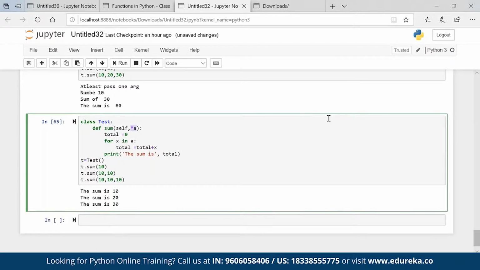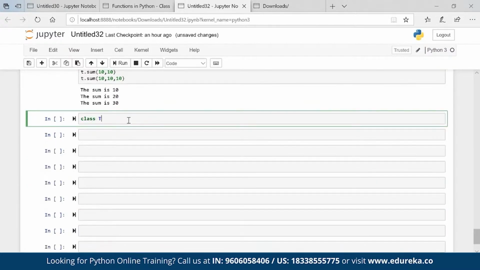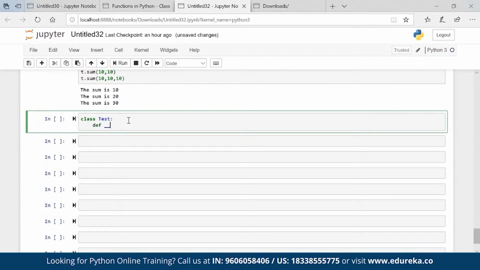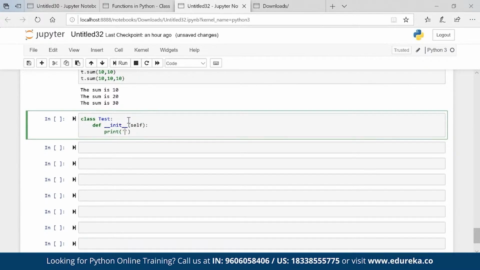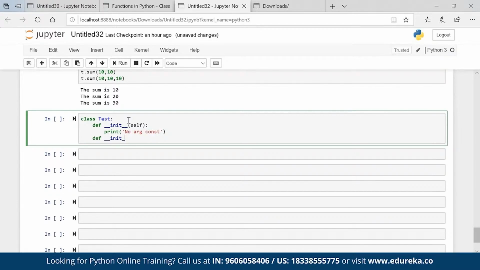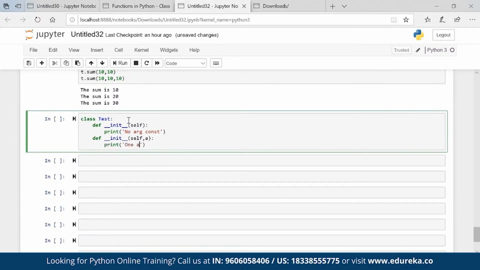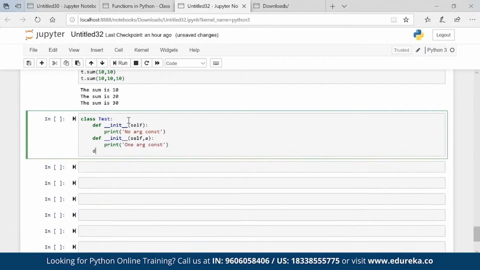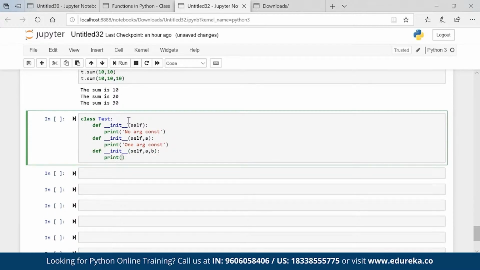Now a question arises: there is a concept of constructor overloading as well. Class Test, def __init__, this is my constructor, right? We already know that it is a constructor. Self, let's say print no arg constructor. Def __init__ self, a, print one arg constructor. Def __init__ self, a, comma, b, print two arg constructor.